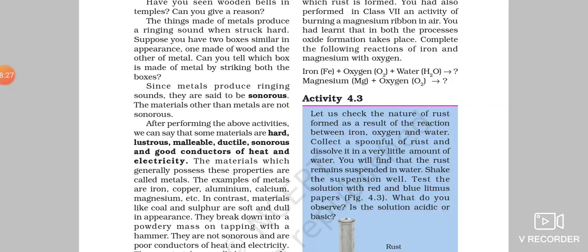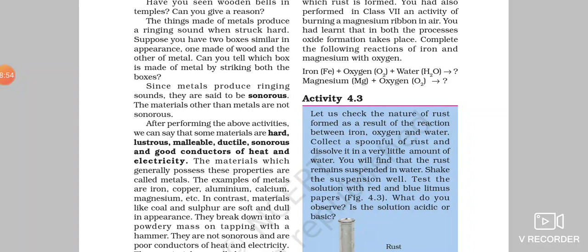Now the physical properties of non-metals are just the opposite of these. They are not lustrous, they are not malleable. If you try to beat them into thin sheets, they will break down into powder. For example, pencil lead. If you try to make sheets of it, is it possible?